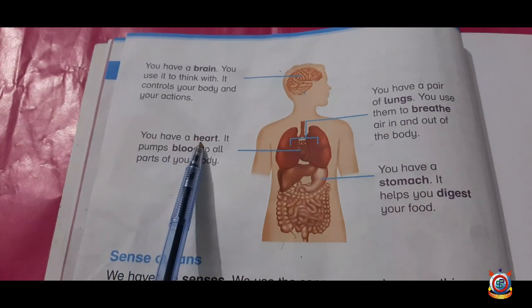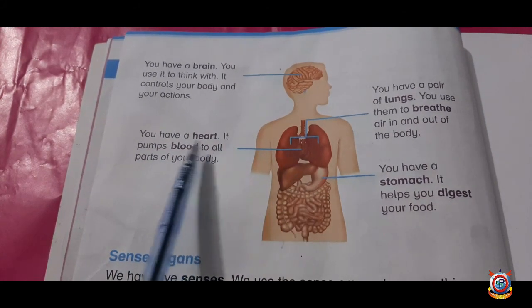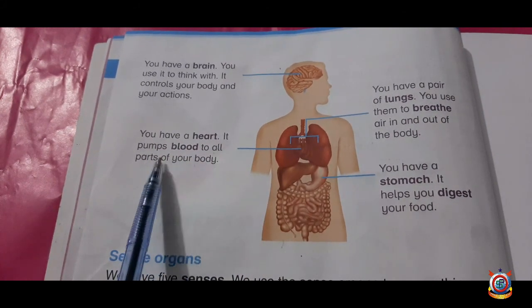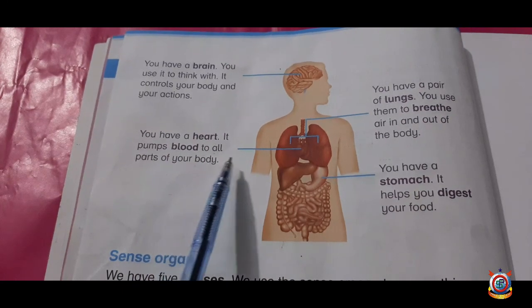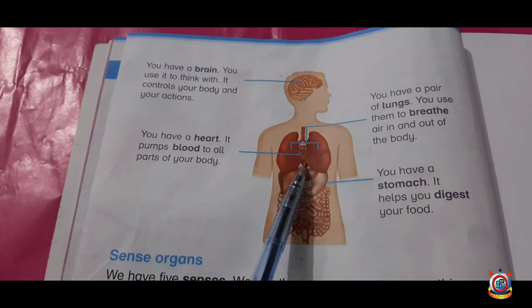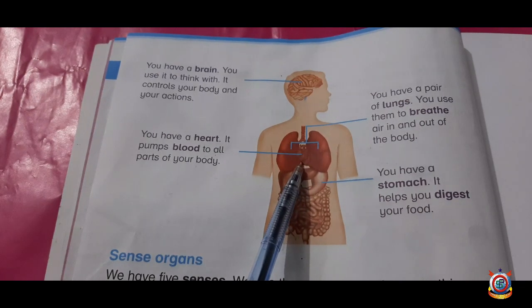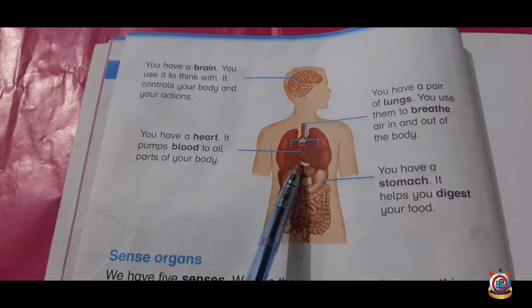You have a heart. It pumps blood to all parts of your body. Heart is present in the rib cage, and it pumps blood to all parts of our body.